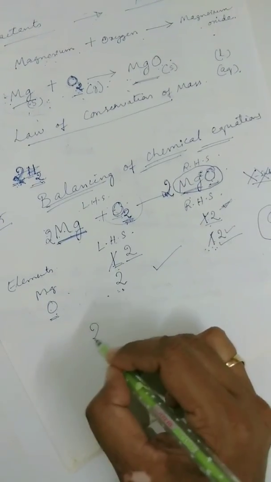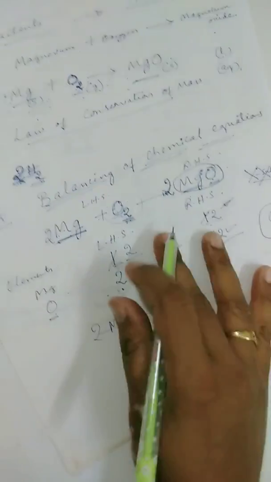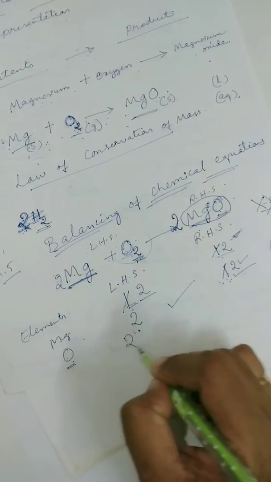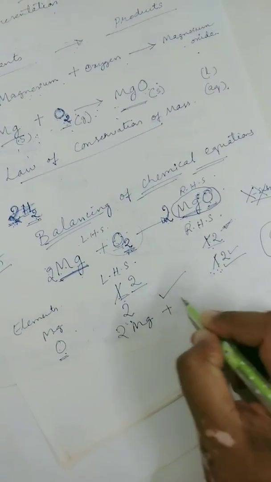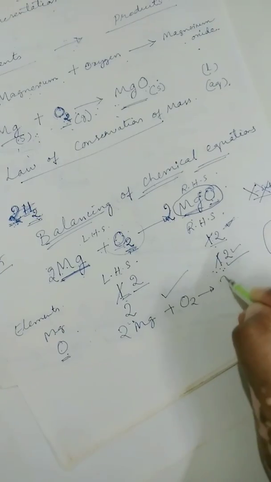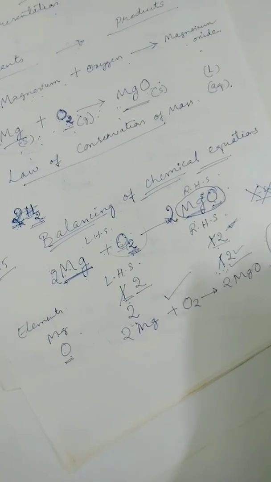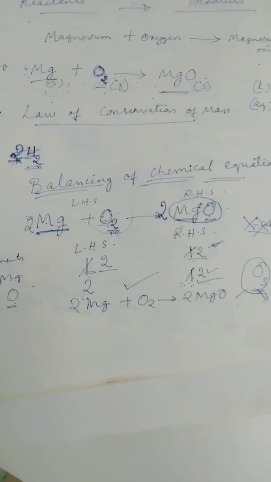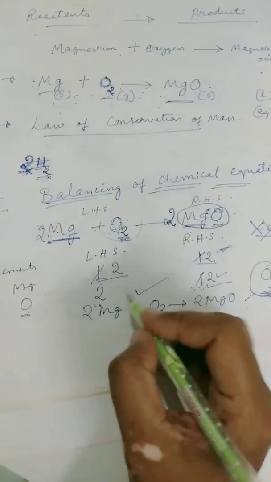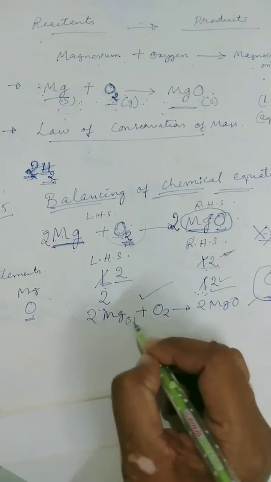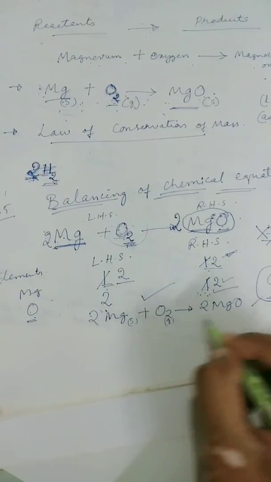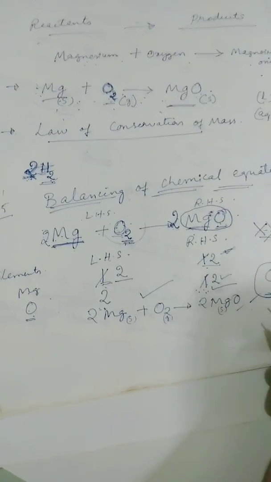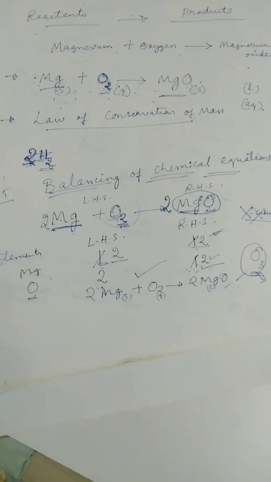So the final equation is 2Mg plus O2 gives rise to 2MgO. That is the balanced form of the equation. I told you that you need to mention the physical state also. This is now the complete balanced equation.